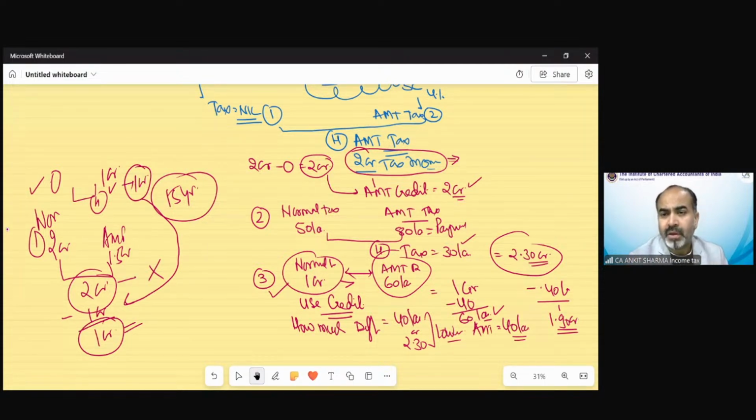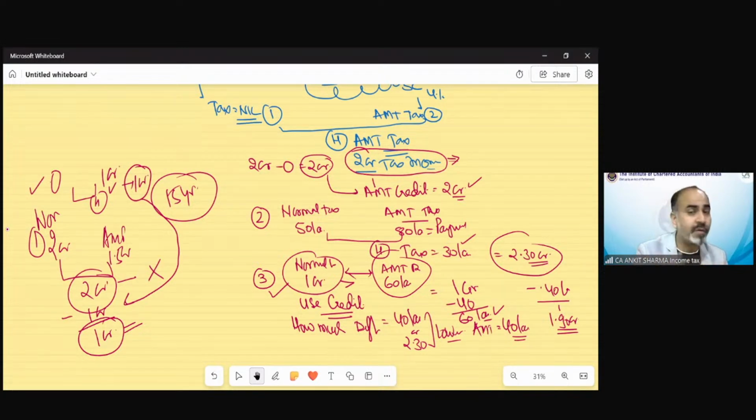Fine. So in my case, normal income tax liability is 2 crore and AMT is 1 crore. I can claim, okay. If in 15 years AMT is not available, it cannot be claimed. Yes, it cannot be claimed. And the 15 years need to be calculated for every year. Like for the first year, whatever credit you have, for the next 15 years you can utilize it. Or if you earn credit again in the second year, then 15 years will be counted from that year. Fine. So we are having an example and provisions also. Do not worry, when we discuss the provision with the format, the concept will be more clear.